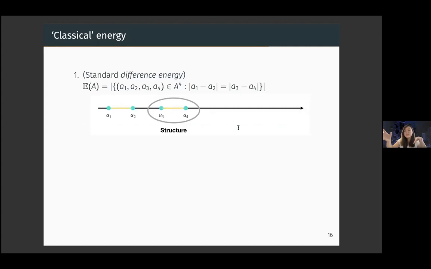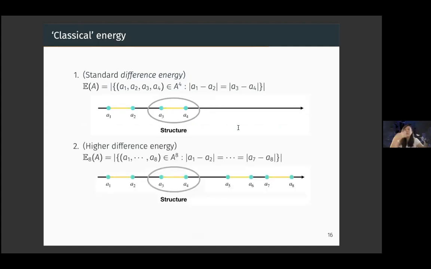There have been generalizations of this into what are known as higher difference energies, where instead of the difference repeating once, we look at it repeating multiple times. For example, the 8-difference energy, where the structure repeats 4 times: A1 minus A2 equals A3 minus A4 equals A5 minus A6 equals A7 minus A8. It turns out that using this higher difference energy, we can get stronger, better bounds for some of our theorems.